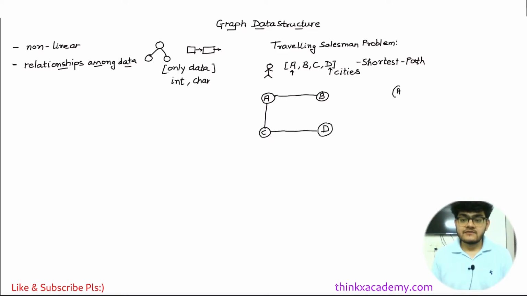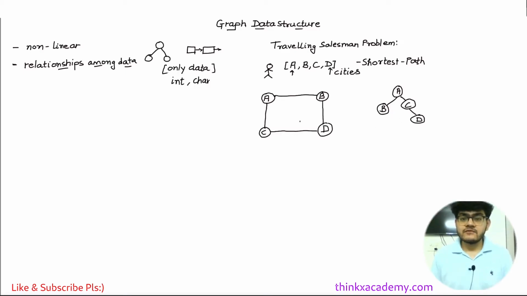I'm going to visualize it like this: this is A, this is B, this is C, and here comes D. Now if I want to connect B to D, I cannot connect B to D here.